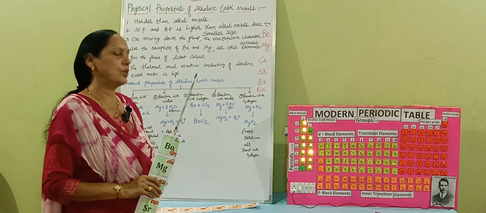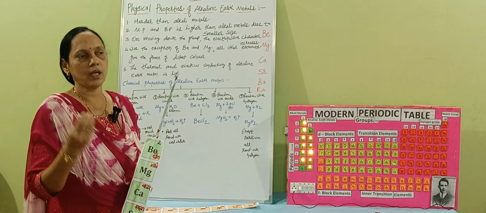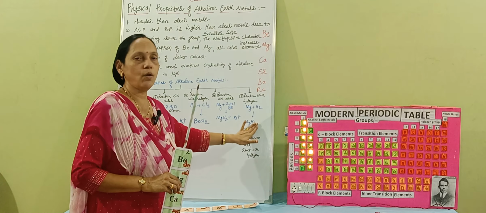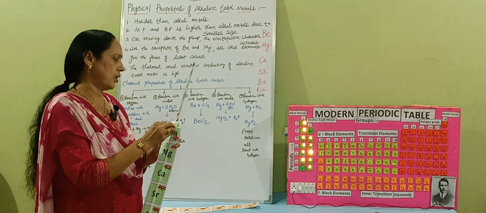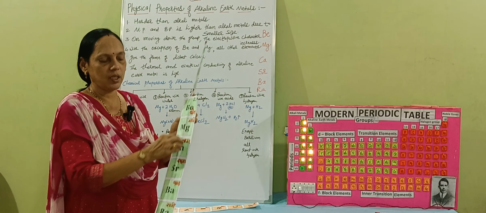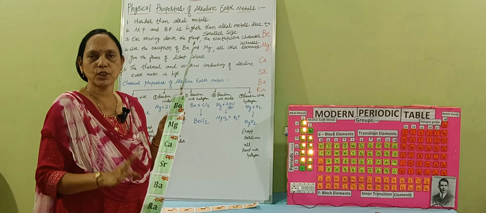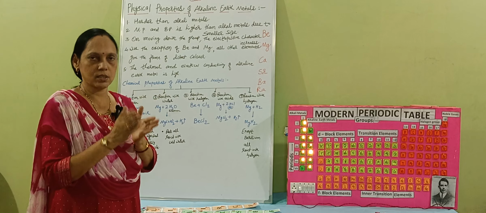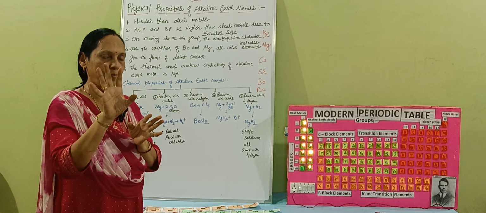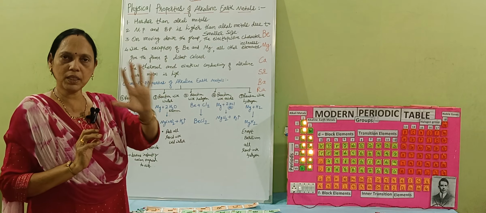When it reacts with hydrogen, it gives the hydride of that particular element. Here the special thing is that beryllium will not give any reaction with hydrogen. The rest of all the elements give the reaction with hydrogen. So in this way, these are the very important properties. We have seen here 5 physical properties as well as 5 chemical properties.